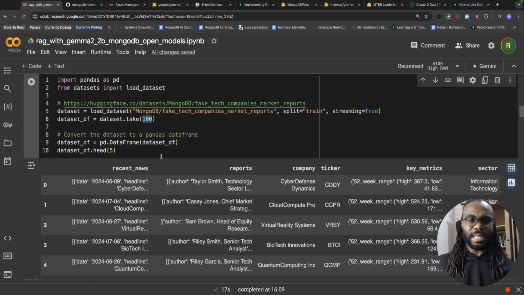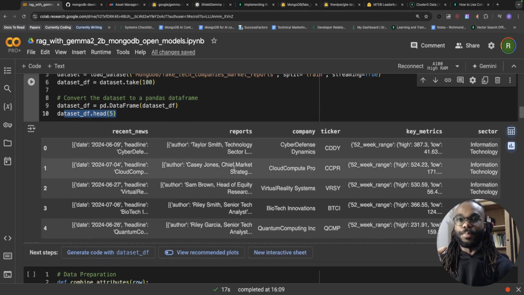I think there's only 63 data points, so I don't know why I'm doing that. We're going to load the data set into a pandas data frame. This then allows us to do some visualization and some very simple efficient operations on the content within this data set. So let's see what the top 5 data points look like.